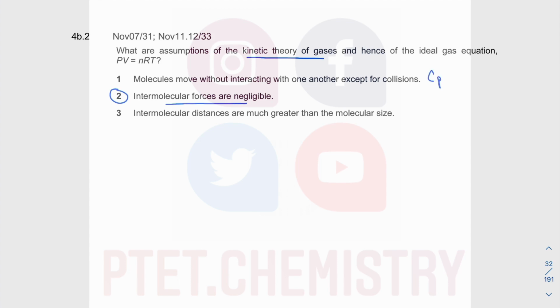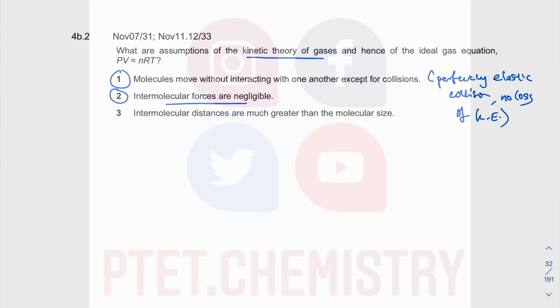So one of the assumptions is called perfectly elastic collision. The perfectly elastic collision refers to no loss of kinetic energy. You don't lose any energy at all when you collide, okay? So they don't interact with one another. They don't lose energy in any form at all, except for colliding with each other, being perfectly elastic. So that is correct, okay?